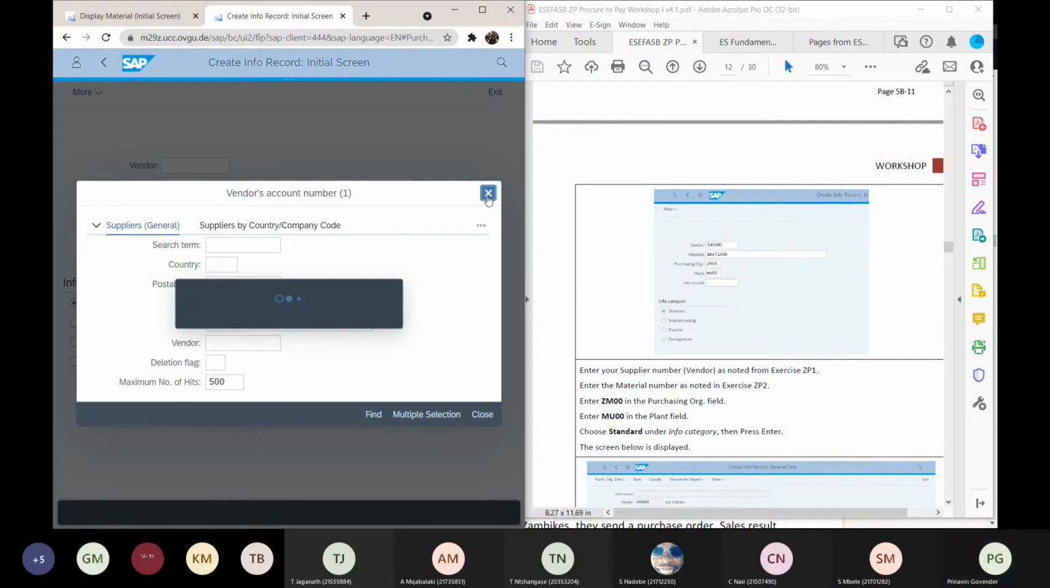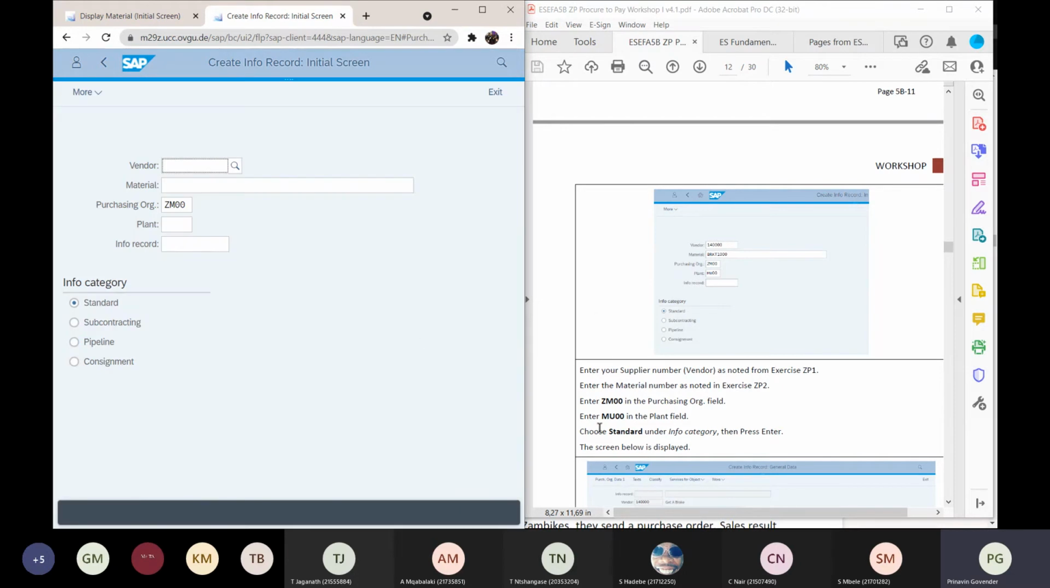Oops. All right, so it says enter in the purchasing organization field, that's ZM00. The plant is MU00. Choose standard, I've done that.